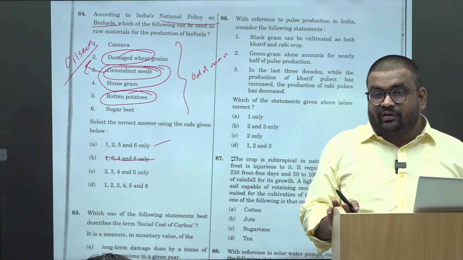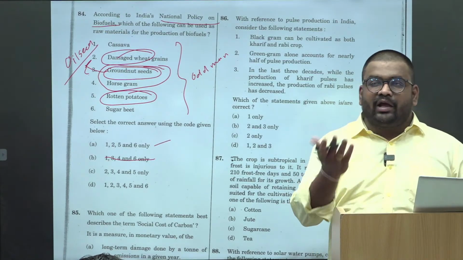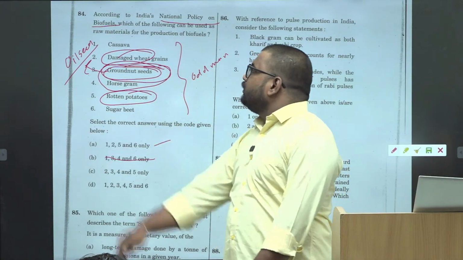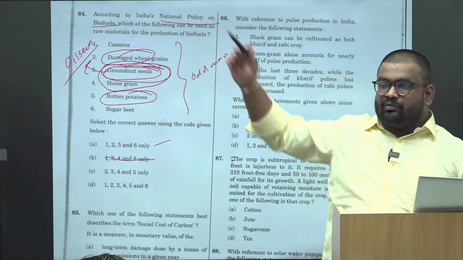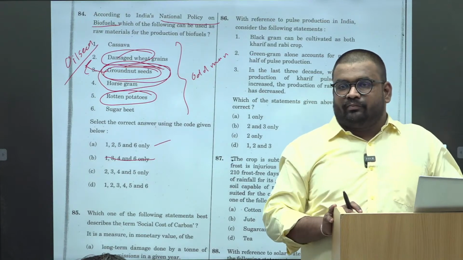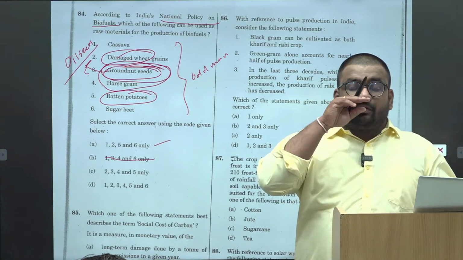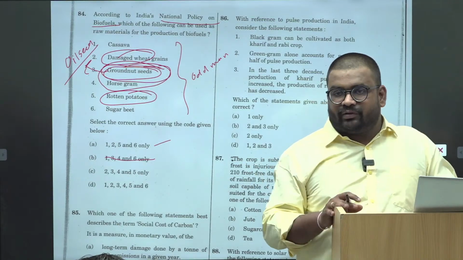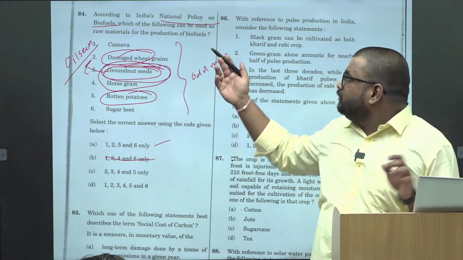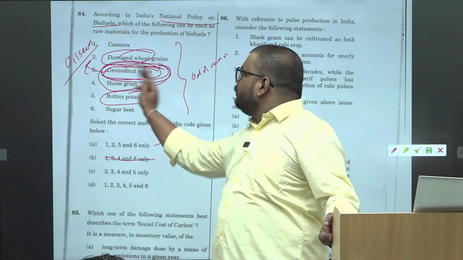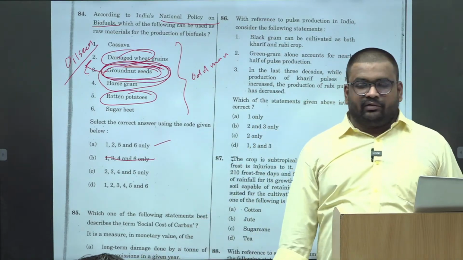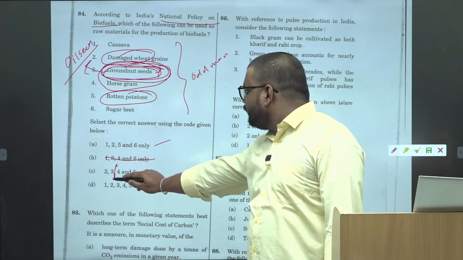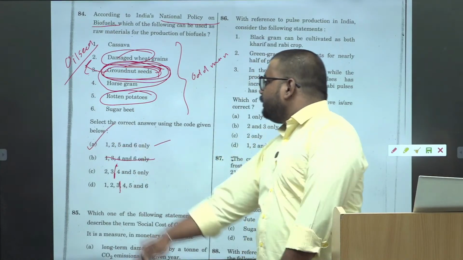Around 85%. Right? So अगर already हमारे पास production नहीं है, so will we allow or can we allow the groundnut seed for creation of the biofuels? Yes. We will only allow the excessive production that we have or the waste for the biofuel. We can't allow something like groundnut, which we already don't have. Right? So you can eliminate this easily. So if you eliminate the 3 also, you will get your answer.